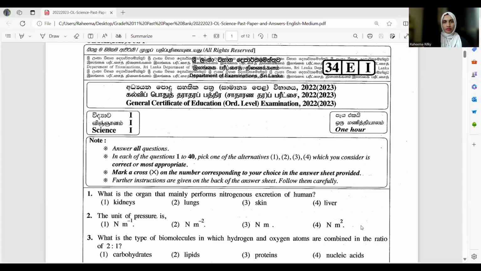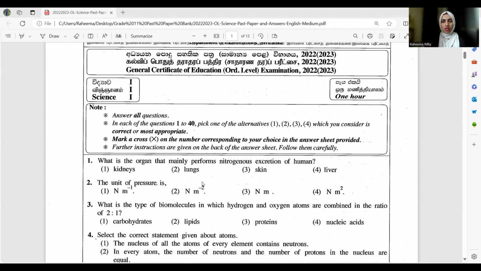Going to discuss regarding the O-level science past paper. This time we are going to take year 2022. So let's go to the paper. Here you can see our O-level past paper, year 2022. So today I'm going to discuss the first 5 questions with the lesson notes, some of the notes that we have to concern when we are finding the answer. So let's move to the first question.